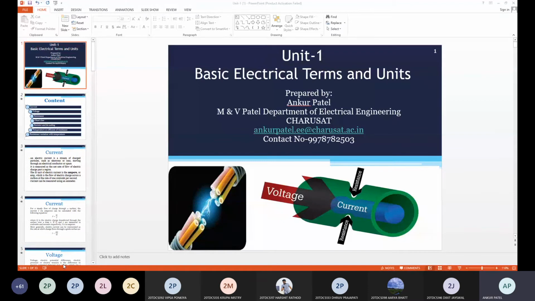In other words, in any closed loop of a circuit, the sum of entering current is equal to the sum of leaving current. That is your KCL, Kirchhoff's current law.